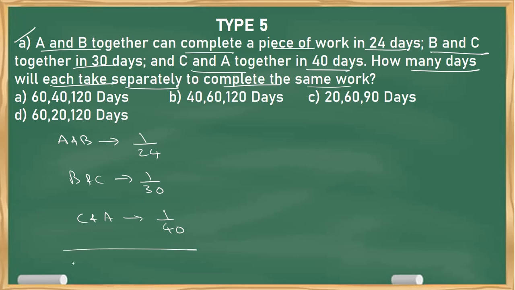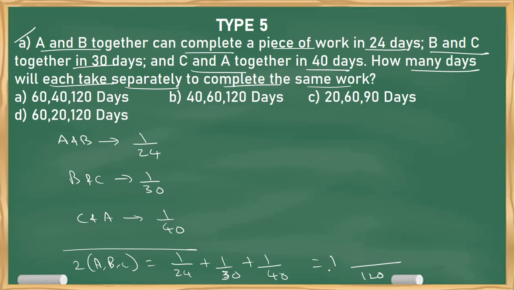So what do I have to do? 2 into ABC, I'll get 1 by 24 plus 1 by 30 plus 1 by 40. Now if you are good at observing things, I'll get the LCM as 120, because 120 goes with 24 five times, this 4 and this 3.